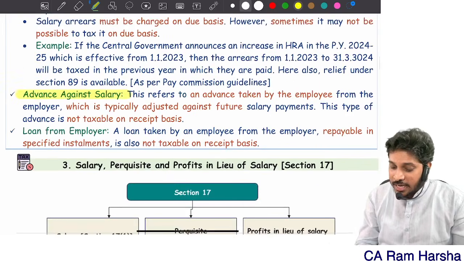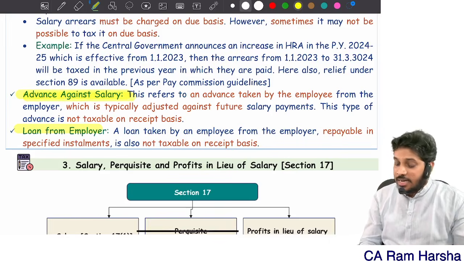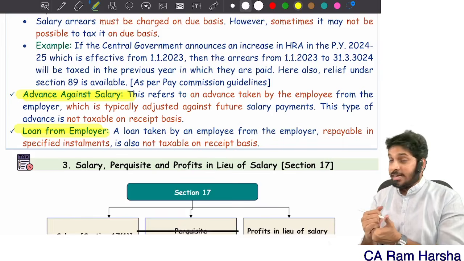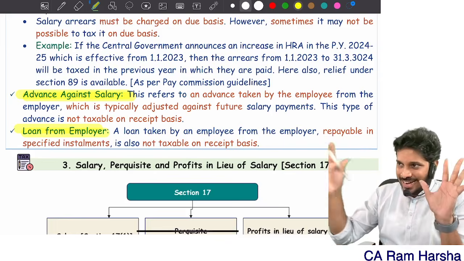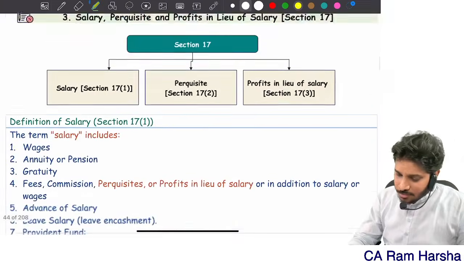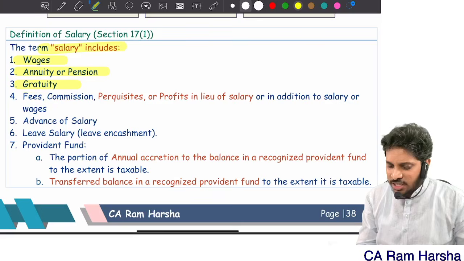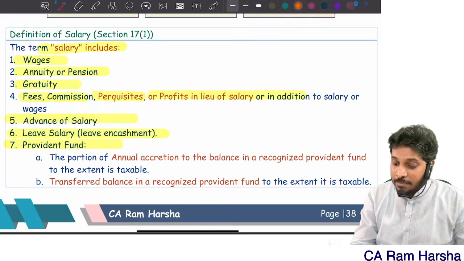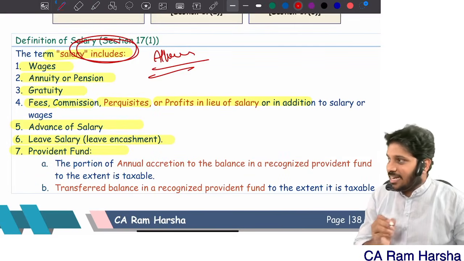Advance against salary and loan are both different from advance salary. Advance against salary and loan are both treated as loan taken from the company. Getting it? On that, perquisite valuation is there. They are not liable for taxation. Clear or not? Next, what is a salary? Salary includes wages, pension, gratuity, fees, commission, perquisite, advance salary, leave salary, provident fund. And remember, salary is an inclusive definition. Allowances and all will come under the salary definition.